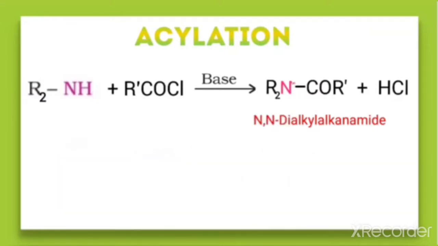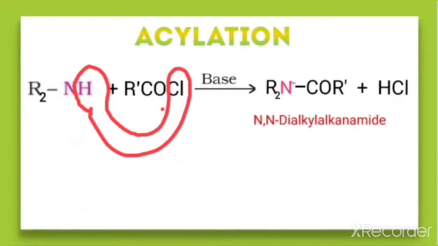When we take a secondary amine and it reacts with the acid chloride, here also there is a removal of HCl, that is hydrogen from here and Cl from here. So there is a removal of HCl, and the product formed here, in the same way you need to write, is R2. Here you write N. Now which one do you have to write next? Because there is a cleavage of bond from here, so CO, then R dash, so CO R dash.